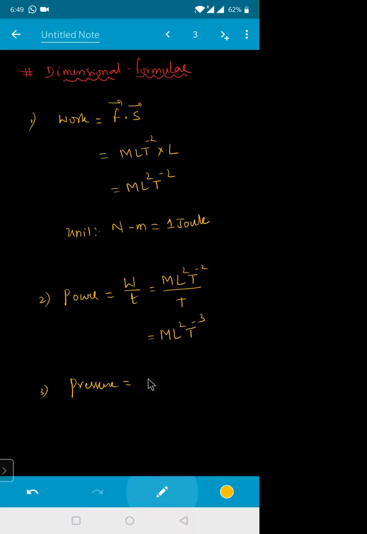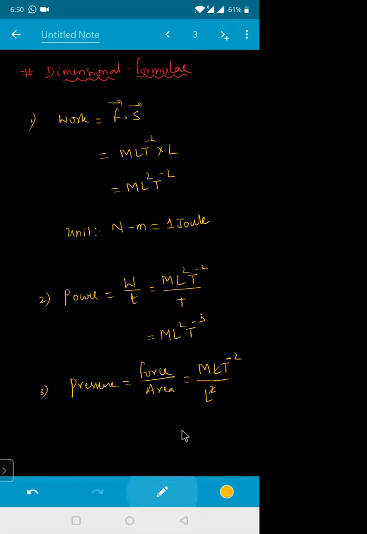Pressure is equal to what, beta? Force by area. Force dimension is M L T power minus 2, which is mass into acceleration. Acceleration is L T power minus 2, divided by area. Area will be equal to length into breadth, that will become L square.